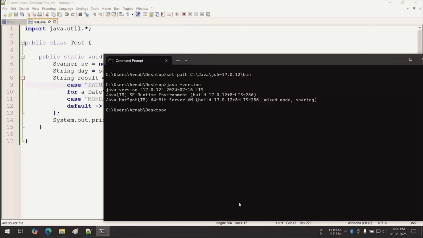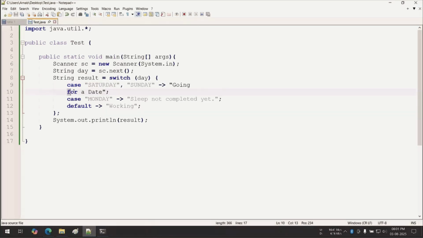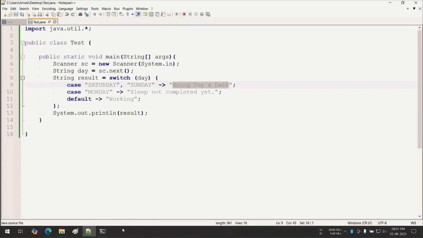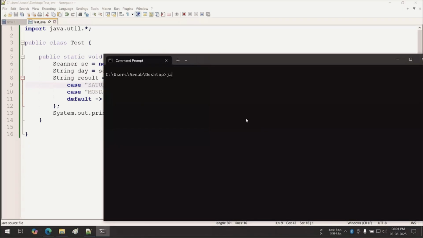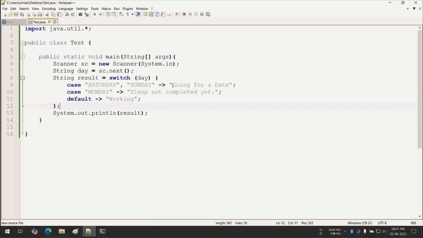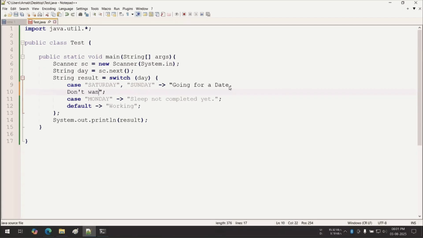By the way, let me show you the previous case. Otherwise, you will tell me this is not a Java 17 feature, it is already there in the upcoming version 22 feature. But let me show you javac test.java and java test. Focus here. Going for a date, I want to write in multiple lines. I'm writing going for a date and don't want to do anything else.